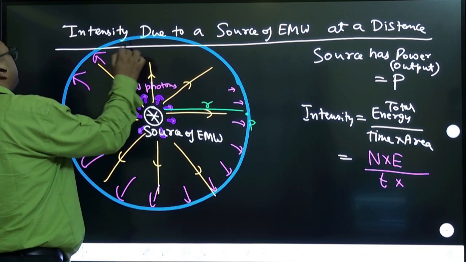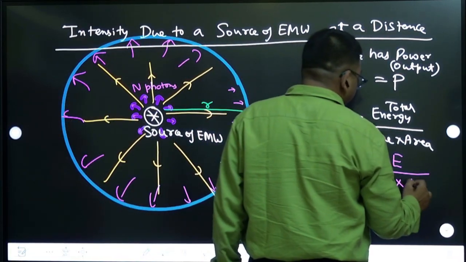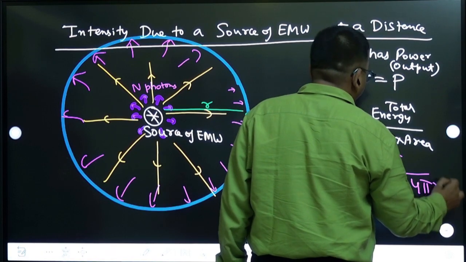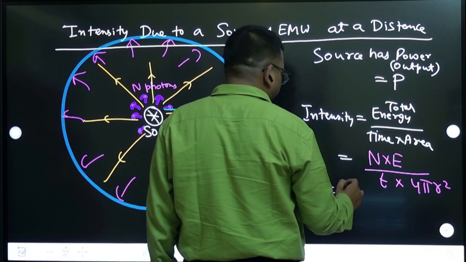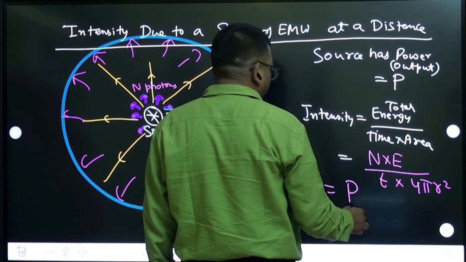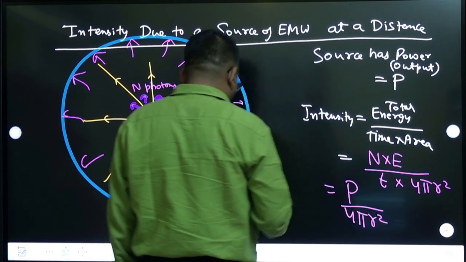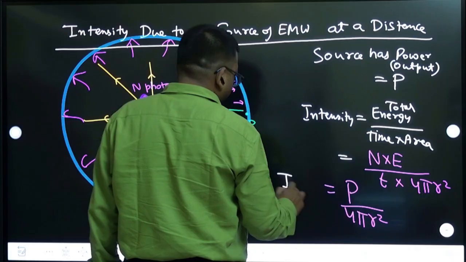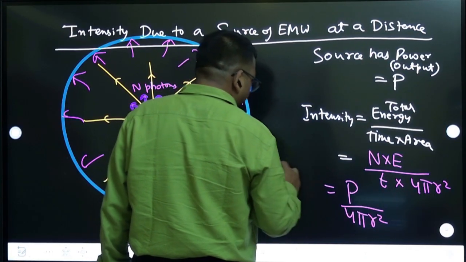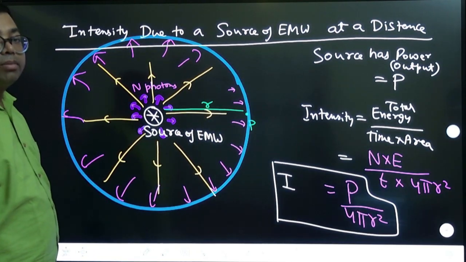That area only you have to take. So that area becomes the area of the sphere, which is 4 pi r square. Note that total energy by time is what is called power. Power by 4 pi r square is the formula for intensity at a distance r. Let us write intensity as I. So the formula is intensity is equal to power by area.